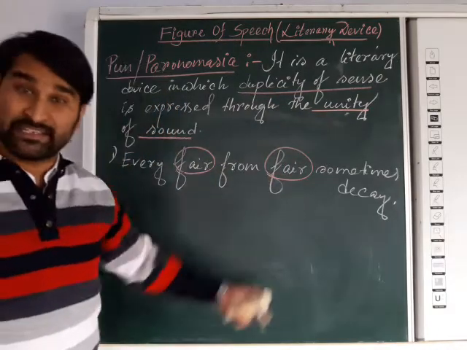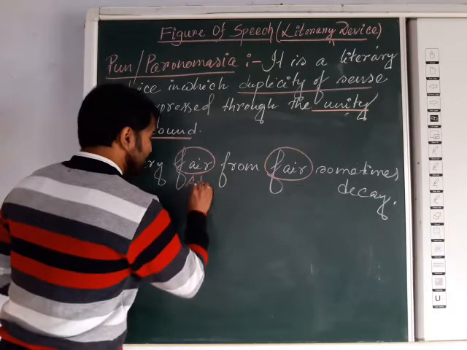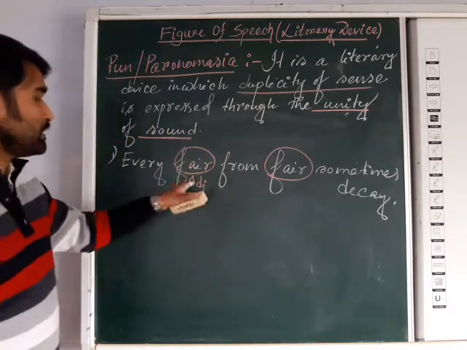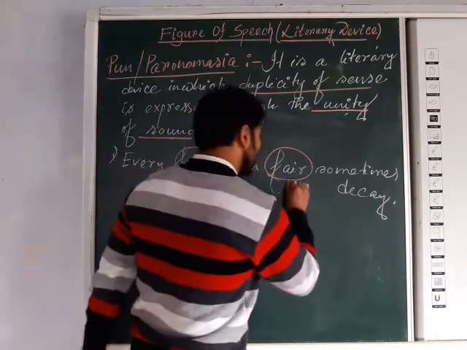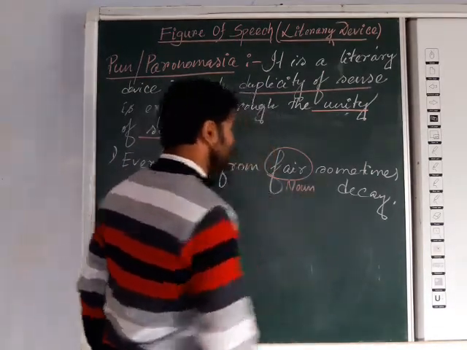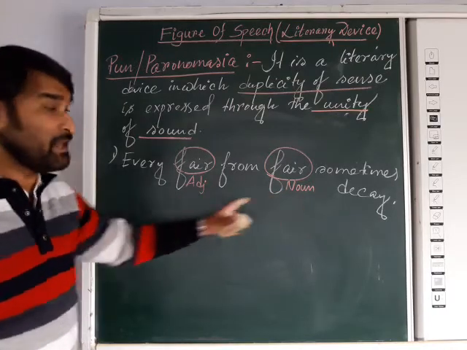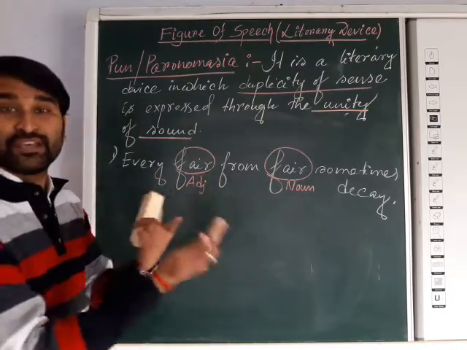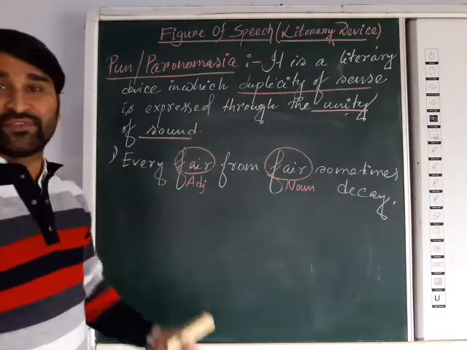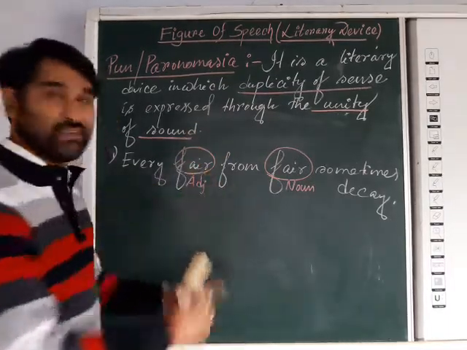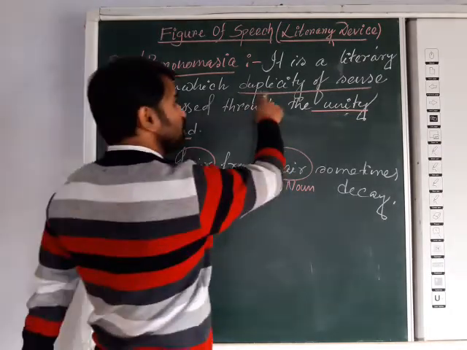Here in the first one, every fair, it is an adjective. From fair, it is a noun. So both have different senses, even if they have unity of sound. They have a double sense. That's what is called duplicity of sense.